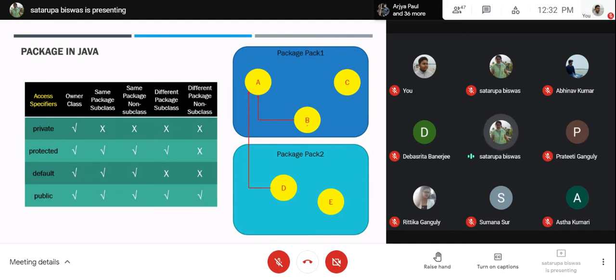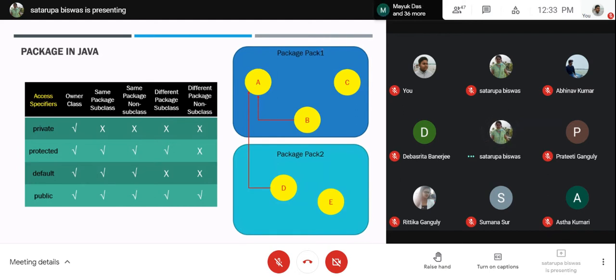So B cannot access private. Apart from the owner class, private is not accessible from anywhere. So B cannot access private, C cannot access private, D cannot access private, E also cannot access private. Wherever it may be, apart from the class itself, the private value cannot be accessed from anywhere. After that, the next category is protected. Protected means within the family and within the package.